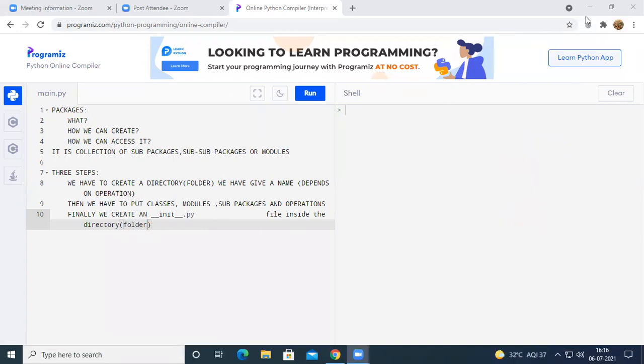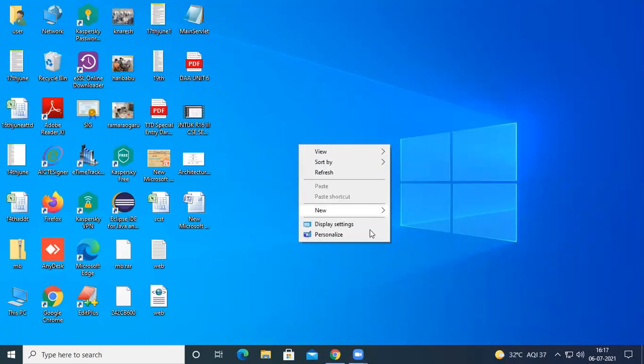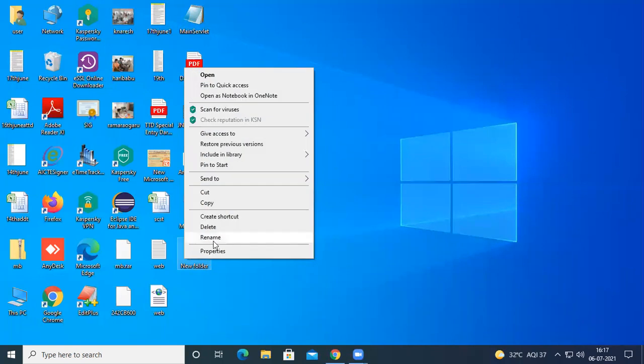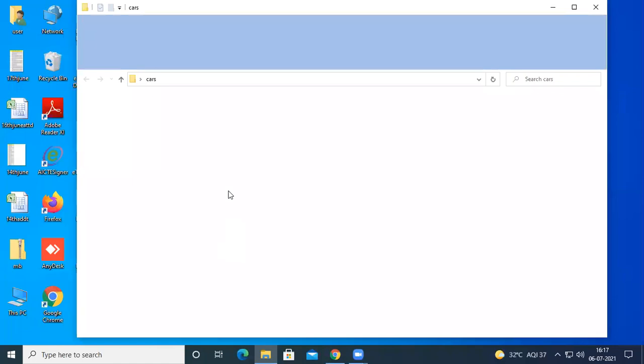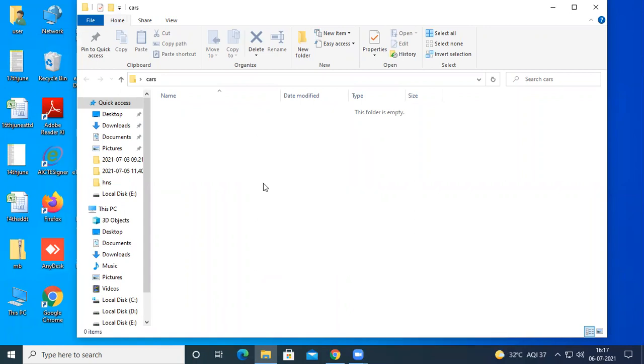For example, the first thing is that we have to create a folder and rename it. As we discussed earlier, the folder name should be similar to the type of operations that we are going to perform. For example, the folder name is cars, and inside cars we can have any number of modules, classes or operations.